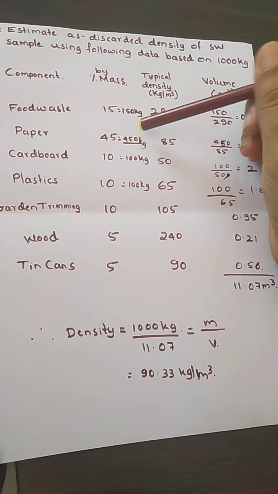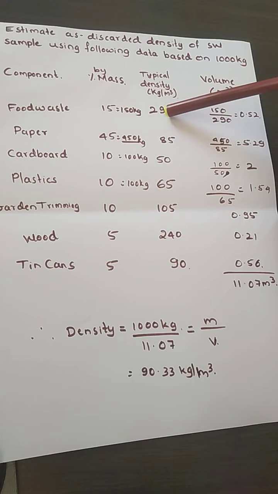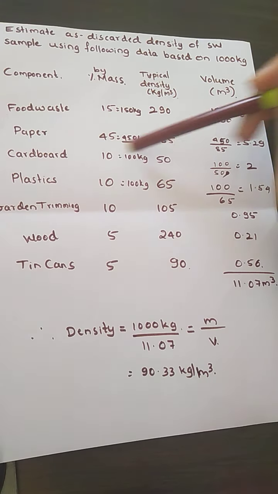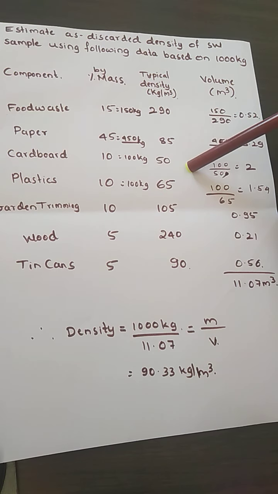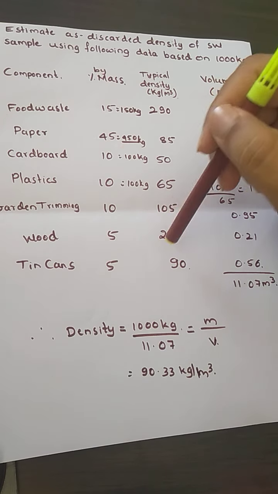Here you will see the density also: for food waste it is 290, paper 85, then cardboard has a typical density of 50 kg per meter cube, plastic has 65 kg per meter cube, then garden trimming 105, wood.